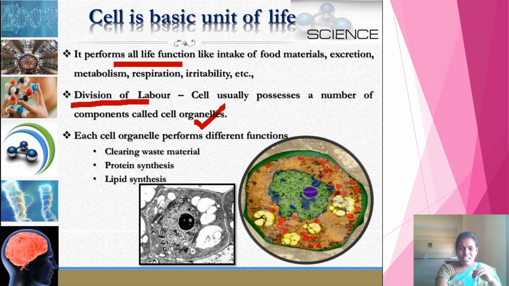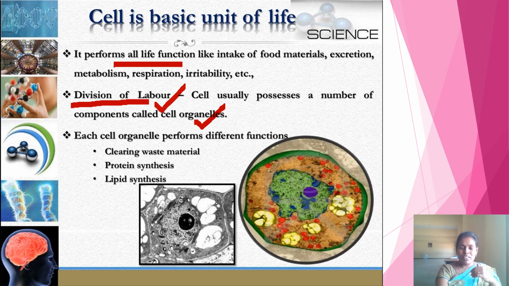Each cell organelle performs different functions: it clears the waste material, that means it is involved in excretion, it is involved in protein synthesis, it is involved in lipid synthesis, and the cells are also involved in energy production. Every function is carried out by the cell organelles present in the cell. That's why the cell is called the basic unit of life. The sharing of the work by the cell organelles in the cell is called division of labor.